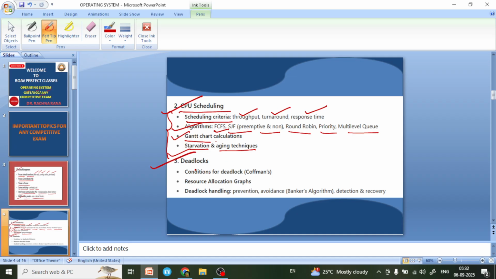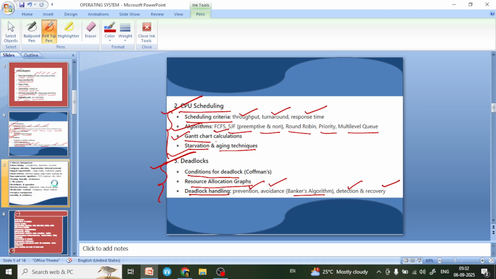Then we will learn about deadlocks. What are the conditions of deadlock? What resources are allocated for deadlock? Deadlock handling, how to handle deadlock: prevention, avoidance, Banker's algorithm, detection, recovery. All these things we will learn in my videos.